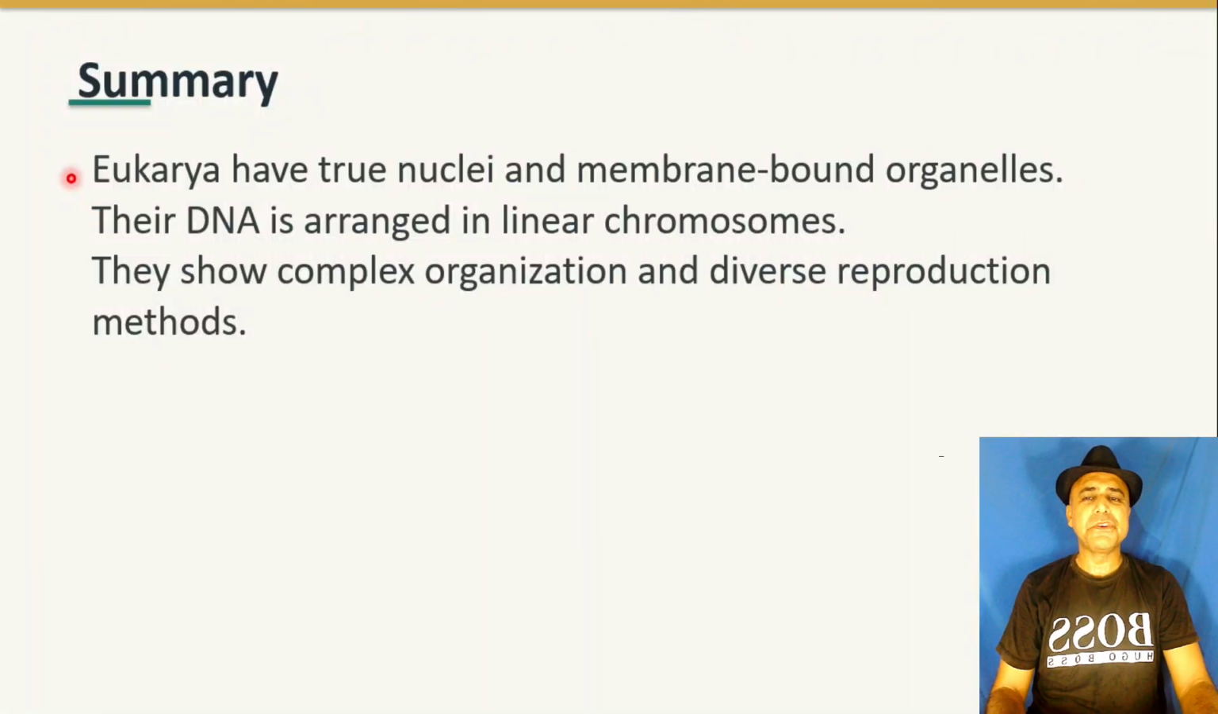Summary: Eukarya have true nuclei and membrane-bound organelles. Their DNA is arranged in linear chromosomes. They show complex organization and diverse reproduction methods.